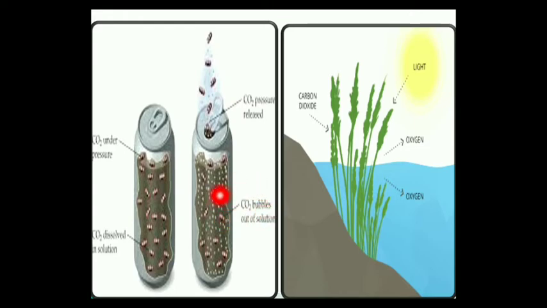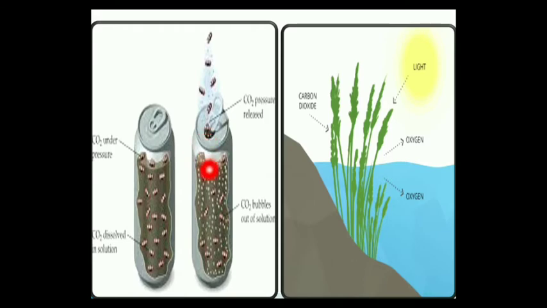Carbon dioxide bubbles start being released from the solution, which is why you can hear a sound, and along with that you can see gas being released from the bottle.